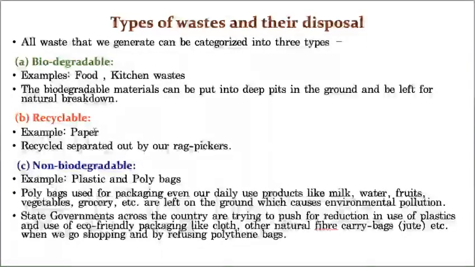Whereas recyclable, like paper: of course there are rag pickers, especially on roadsides and railway track sides, they will pick it and give it to companies, and they will recycle and again produce paper. The problem comes with non-biodegradable waste, like plastic and polythene bags, which are causing hazardous effects. These days the use of poly bags and plastic has become too much.